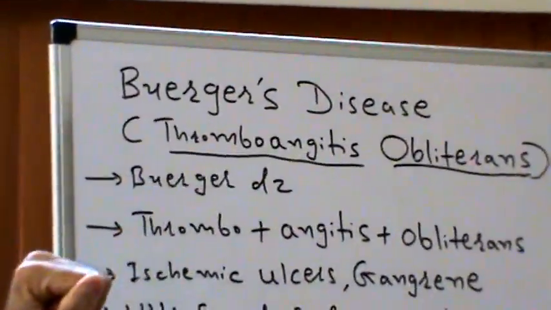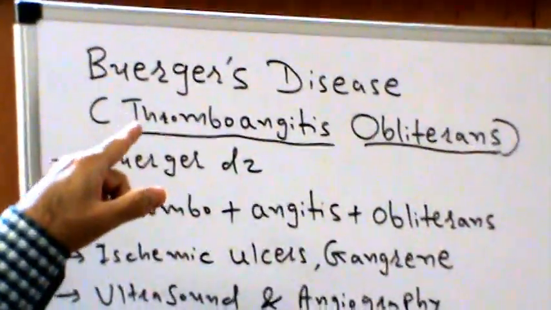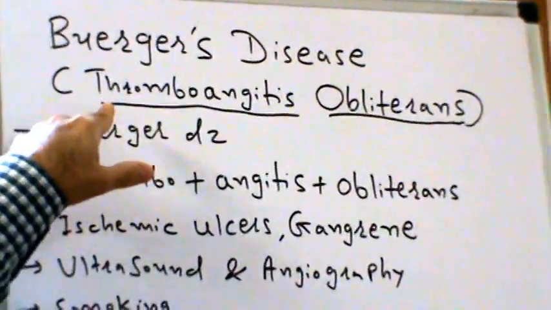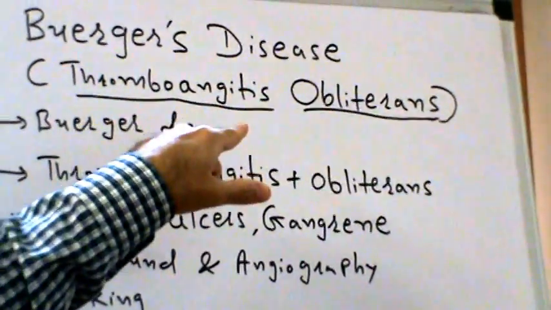Let's review Berger's disease today. Berger disease or Berger's disease is also known as thromboangiitis obliterans.